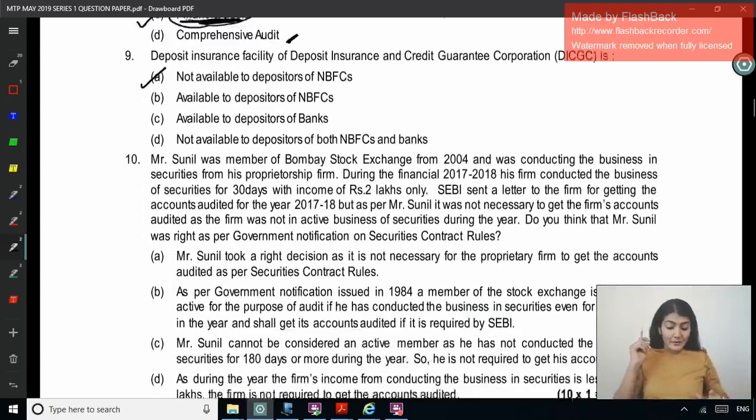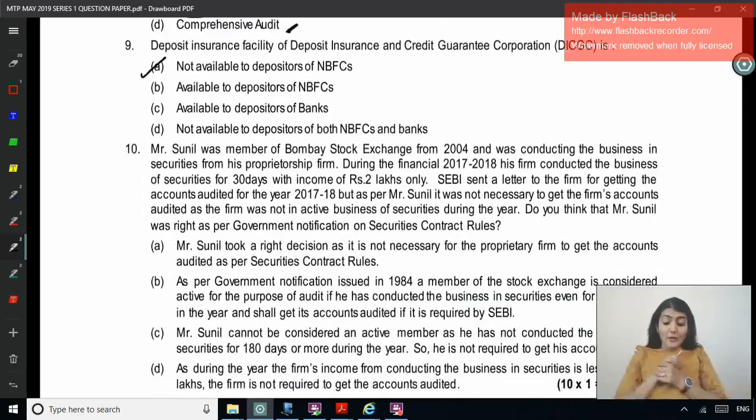Okay, next one, question number 10. Sunil was a member of Bombay Stock Exchange from 2004 and was conducting the business in securities from his proprietorship firm. During the year, his firm conducted the business of securities for 30 days with income of 2 lakh only. SEBI sent a letter to the firm for getting the accounts audited for 17-18, but as per Sunil, it was not necessary to get the firm's accounts audited as the firm was not an active business of securities during the year. Do you think that Mr. Sunil was right as per the government notification on securities contract rules?